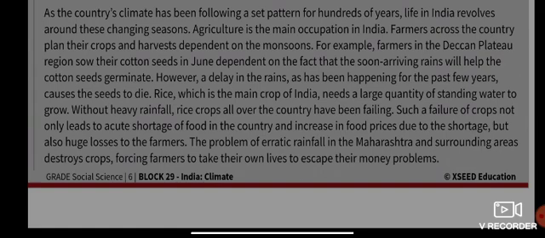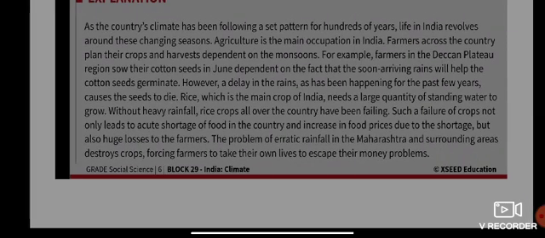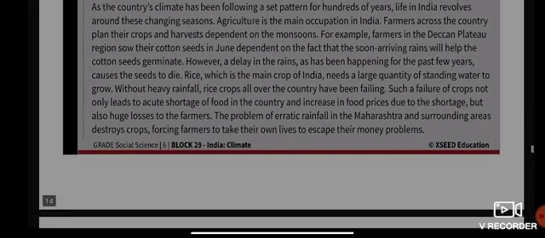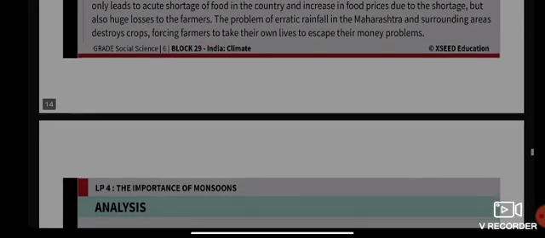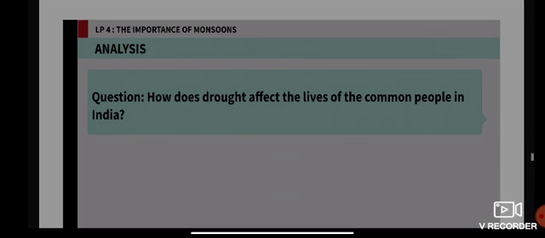The problem of erratic rainfall in Maharashtra and surrounding areas destroys crops, forcing farmers to take their own lives to escape their money problems. They were not able to repay the loans they took from moneylenders. Because of that, many farmers in Maharashtra committed suicide, taking their own lives. Those are the harmful effects of the monsoon if it is not received on time.